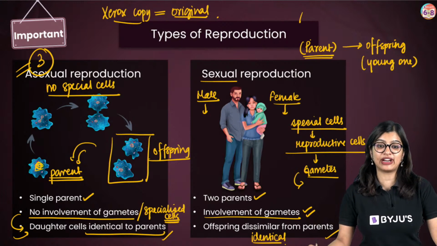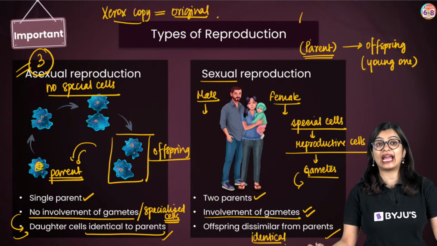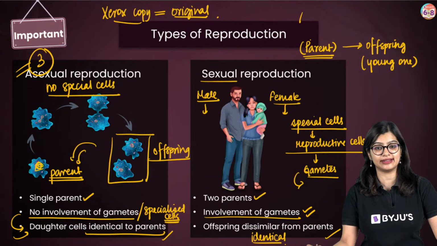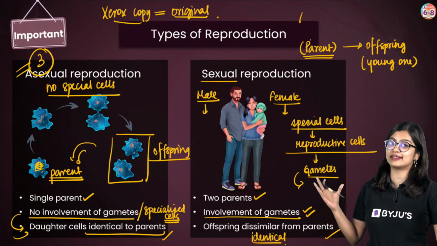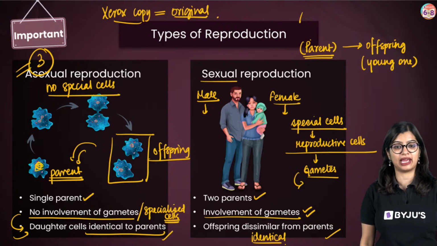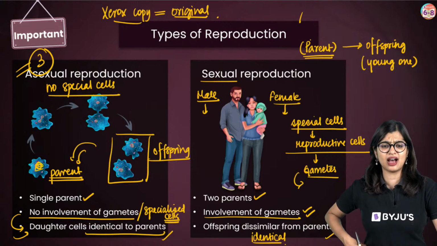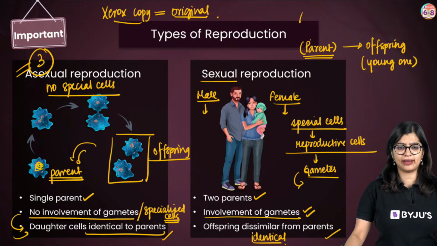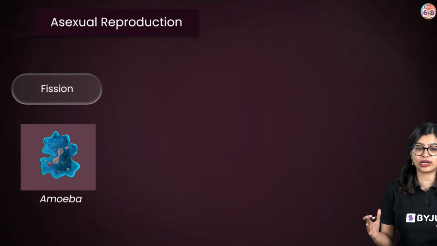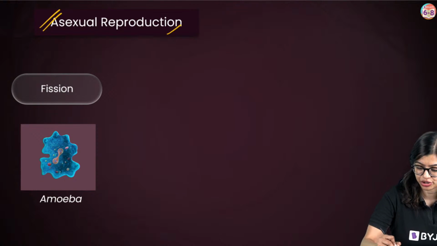Ma'am, what is the meaning of replica? Replica means identical copy. That is what we mean by this. Zygote is what is formed as a result of fusion of male and female gamete. Aradhya, I have answered your question. Okay. Moving on, let's look at asexual reproduction more.